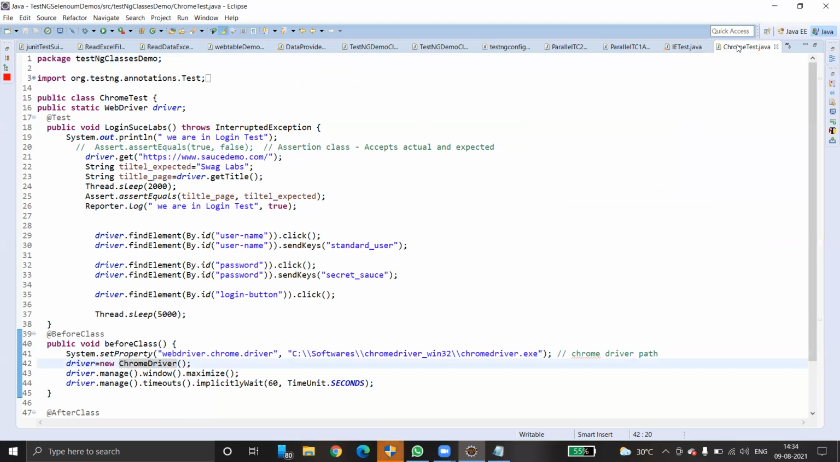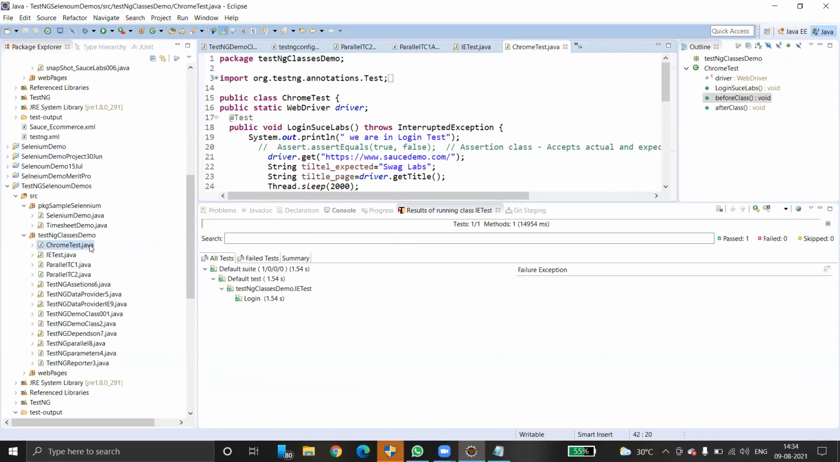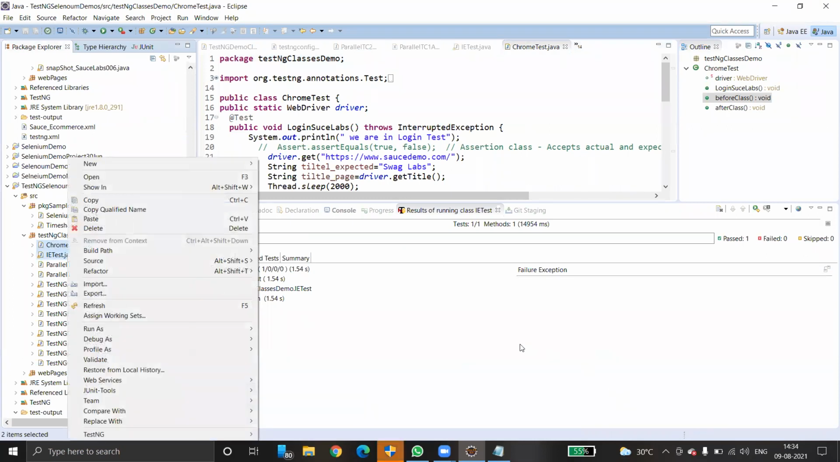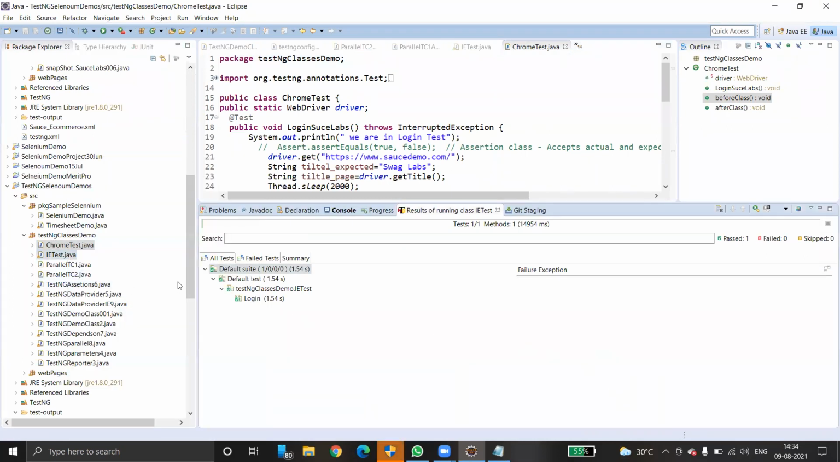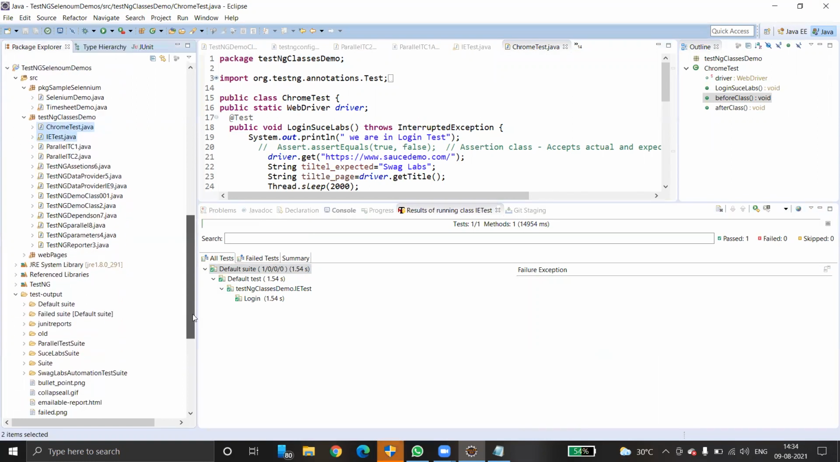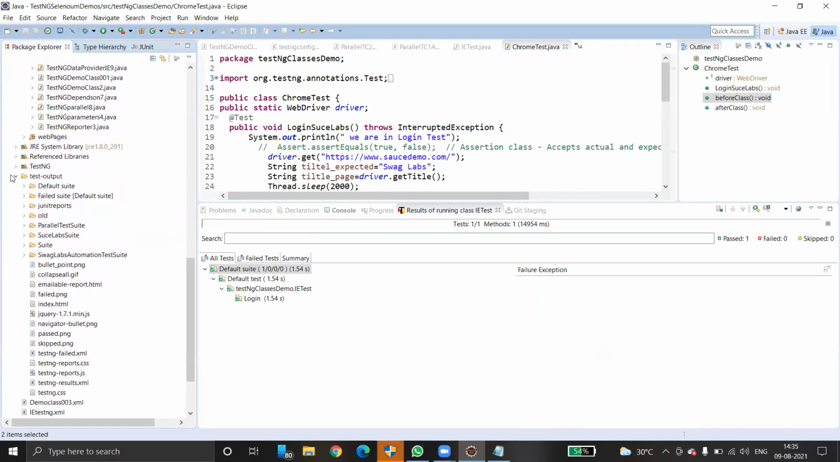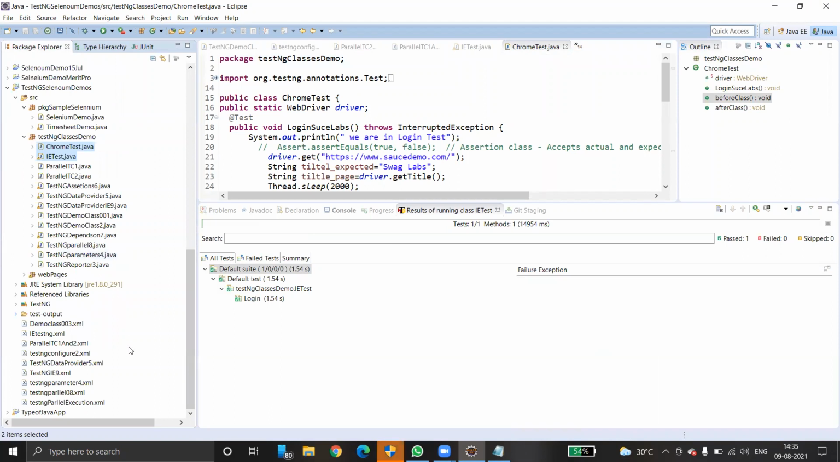I want to do parallel execution of both the test cases. How to do it? Select both Chrome and IE and then right click and create a TestNG file. And select the parallel execution is classes. That's all. That's the only thing you have to do. Okay. Let's go to parallel execution.